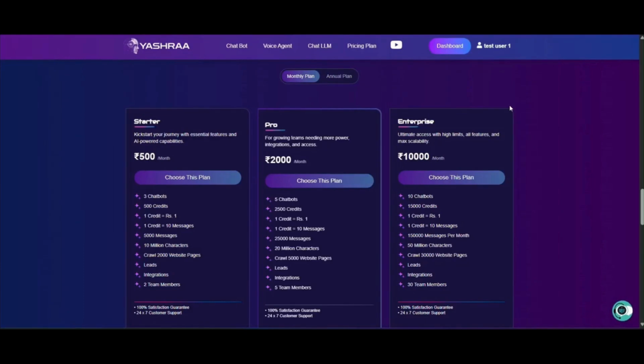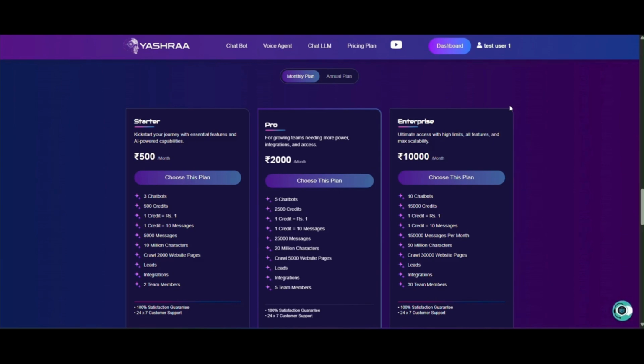Hi everyone, if you're looking to integrate AI into your business but find pricing models confusing, with all the talk about tokens and complex billing, you are in the right place. Today I'm going to break down exactly how Yashraa AI's pricing and credit system works. And trust me, it is simpler than you think.